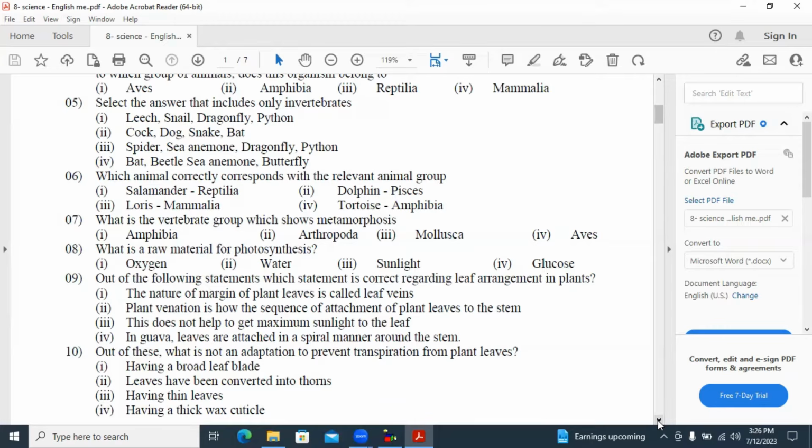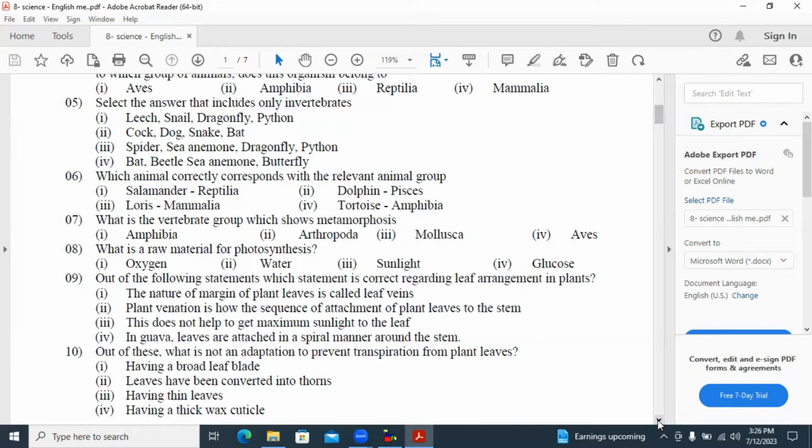From Amphibia and Arthropoda, Amphibia is the vertebrate group. So answer number 1 is correct here. The Arthropoda group also shows metamorphosis, but it's a type of invertebrate group.